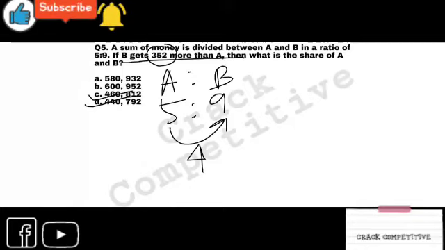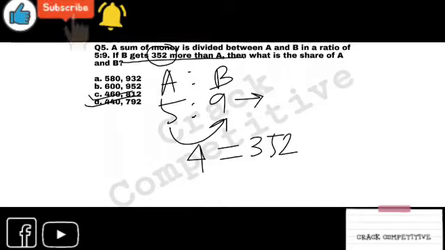And you can see that 9 has the more share. If you are in a shared business, if you invest more, you will get more profit. I think this is the justice. It is a real fact that when you are investing more, you will get more profit. So here B is getting more money, as in the ratio it is also more. So 4 is equals to 352, right?